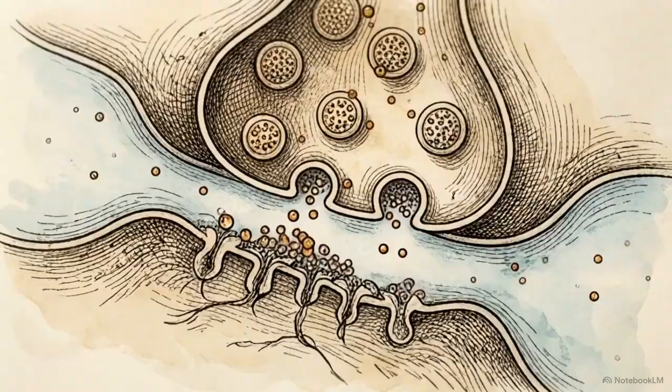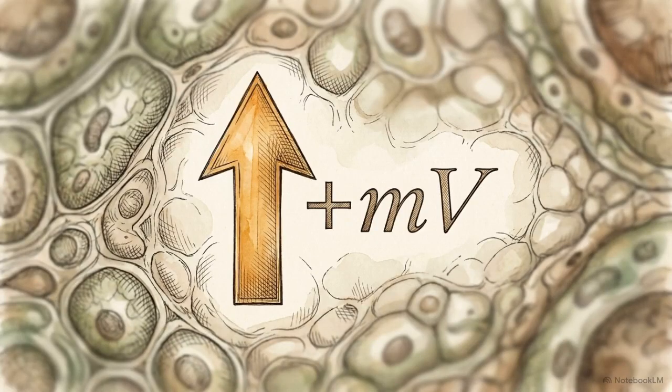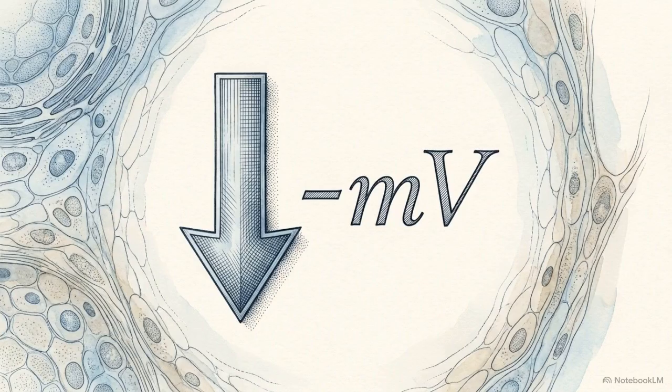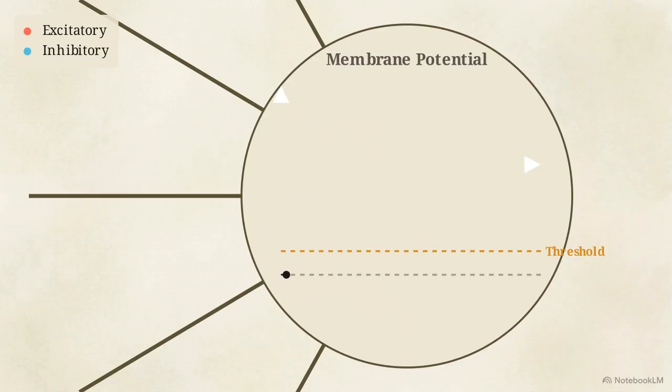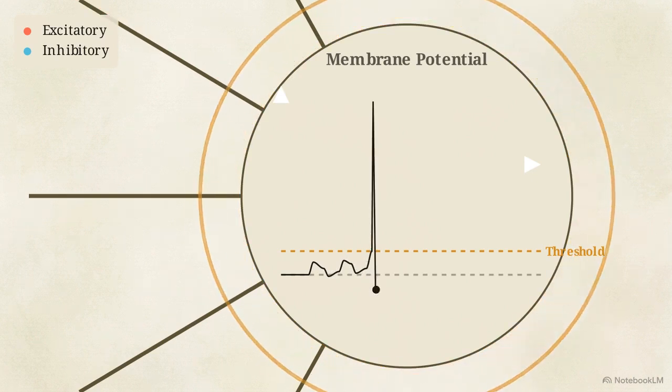Excitatory inputs are signals that push the receiving neuron's internal voltage higher, driving it closer to its own point of firing. Inhibitory inputs do the exact opposite. They push the internal voltage lower, driving the neuron further away from firing. This diagram shows a single central neuron receiving competing incoming signals. A neuron's state at any given millisecond is the continuous mathematical integration of these opposing forces. Its voltage rises and falls based strictly on the exact ratio of the inputs it receives.